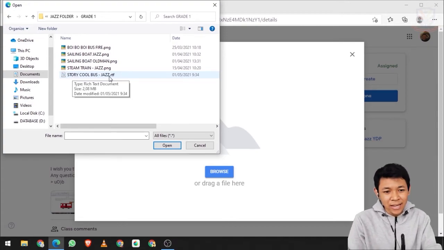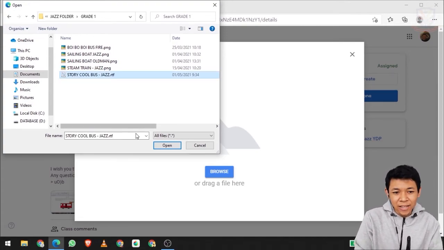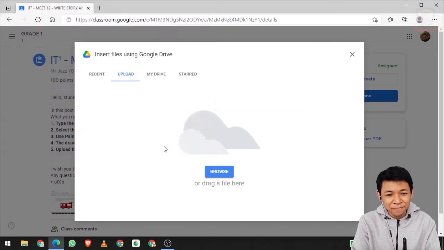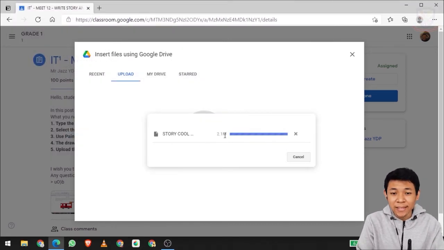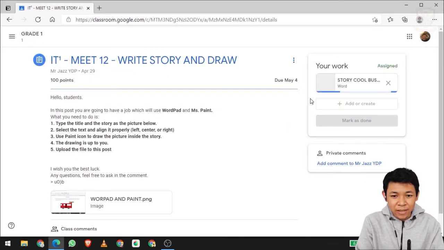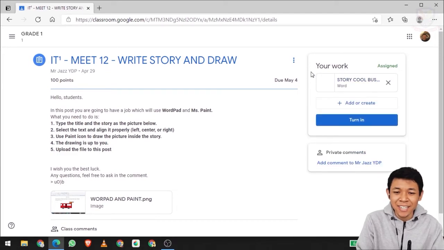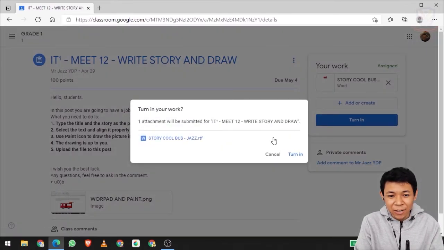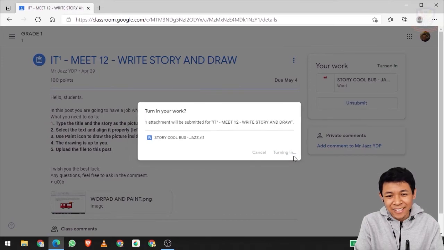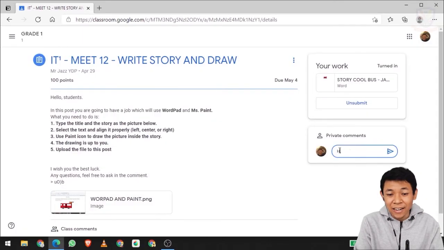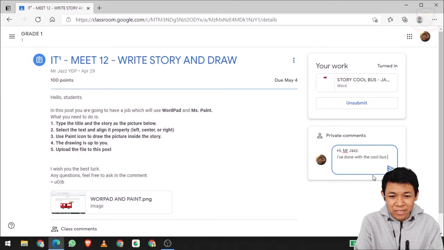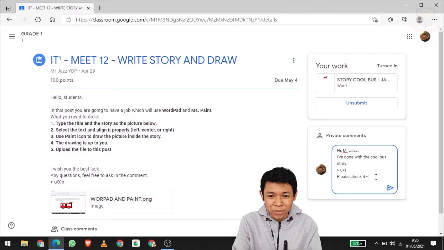Look, that's the file, and then click open, and we will wait for the loading. Okay, it's done. After you're done, turn in, and then click turn in. And then add comments to notify your teacher.